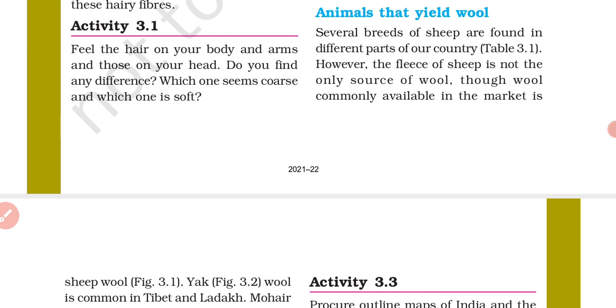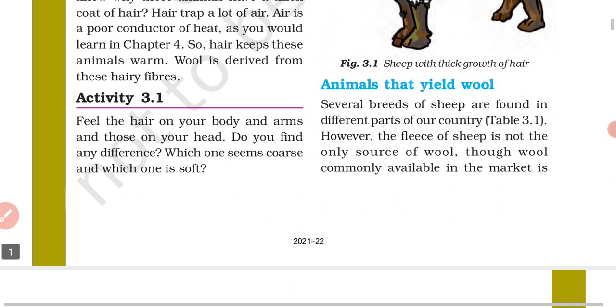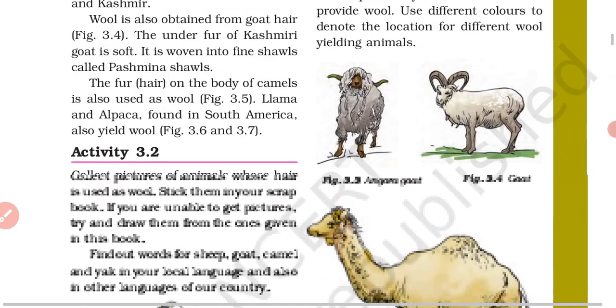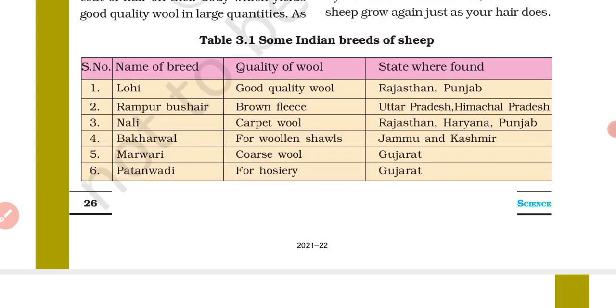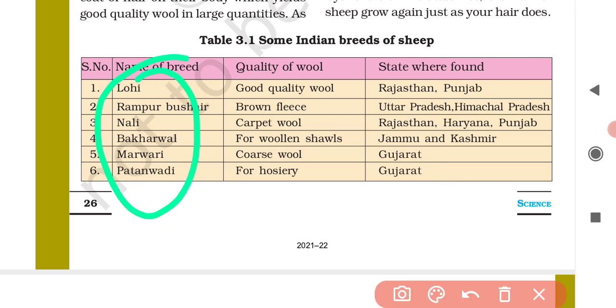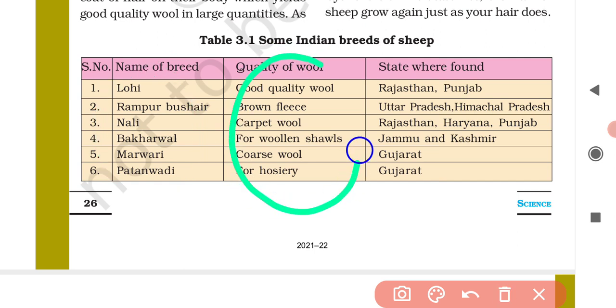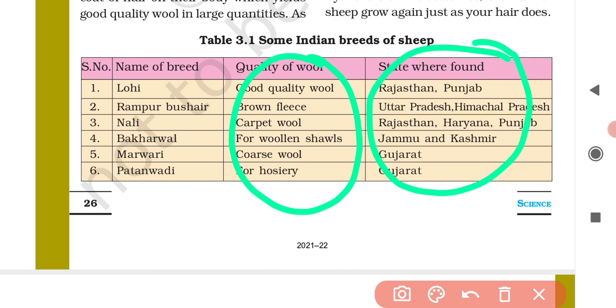So let's discuss what is given in the book. Animals that yield wool. Several breeds of sheep are found in different parts of the country. In table 3.1, some Indian breeds of sheep are given. First one, name of the breed, Lohi. These are all the breeds of sheep, and this is the quality of wool obtained from these breeds. And where these breeds of sheep are found, the names of the states are given in the third column.